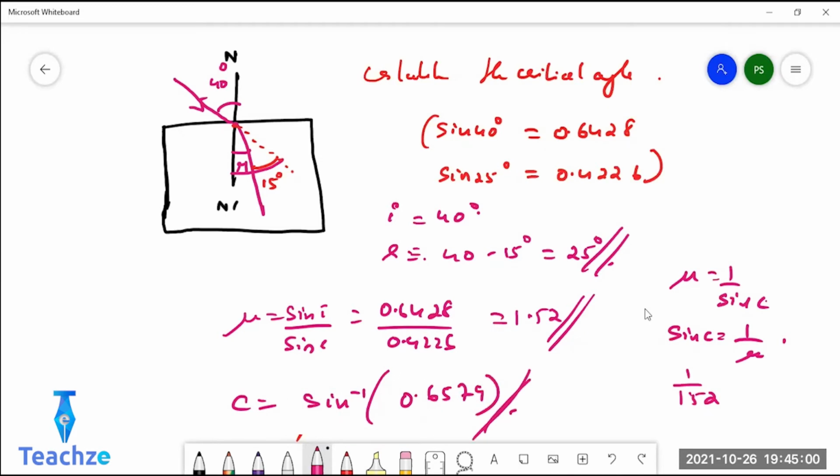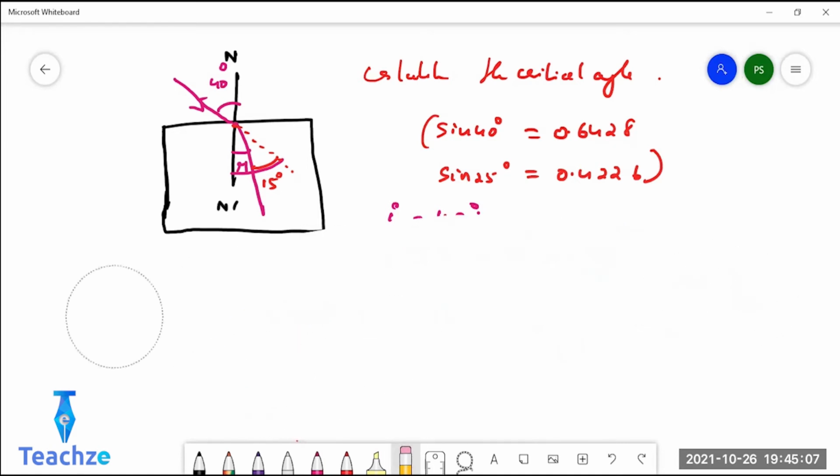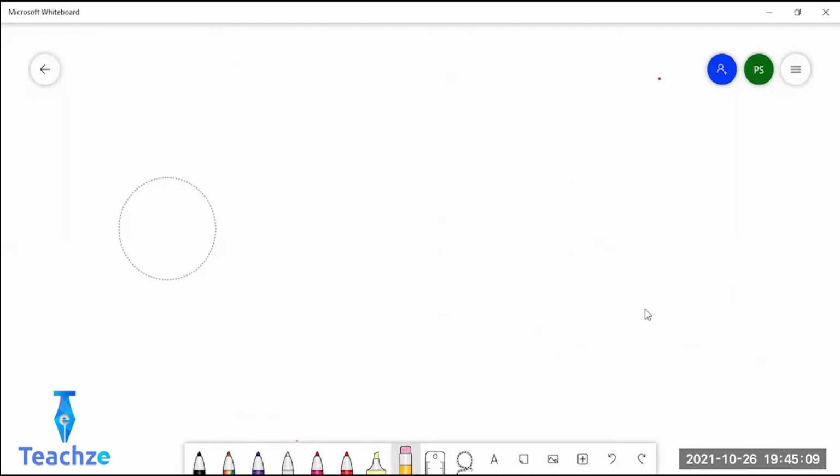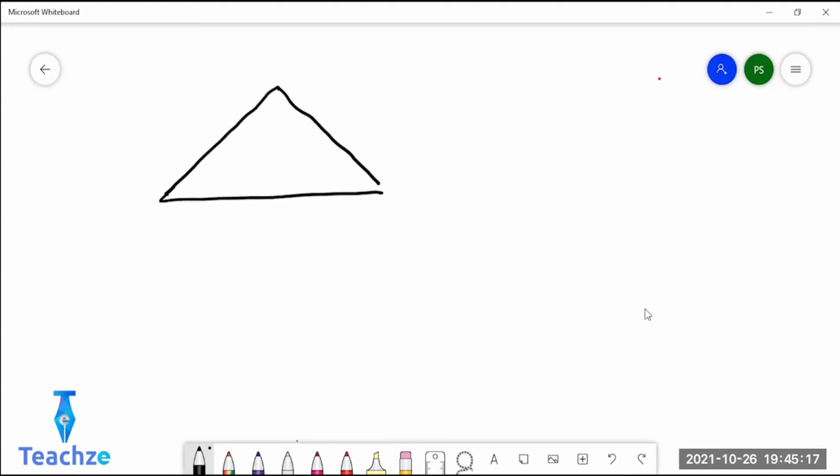Okay, see, sometimes using total internal reflection we can deviate a ray of light. I'll show just one example; there are more examples which you can always learn from the book. Suppose I'm taking a triangular prism. Suppose a ray of light A and a ray of light B strike the prism. If it is striking at an angle greater than the critical angle, what will happen?